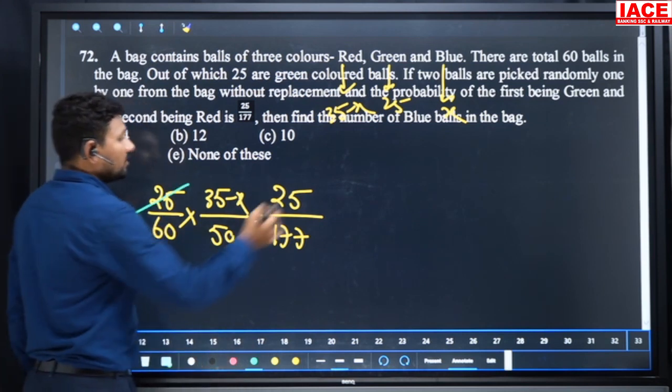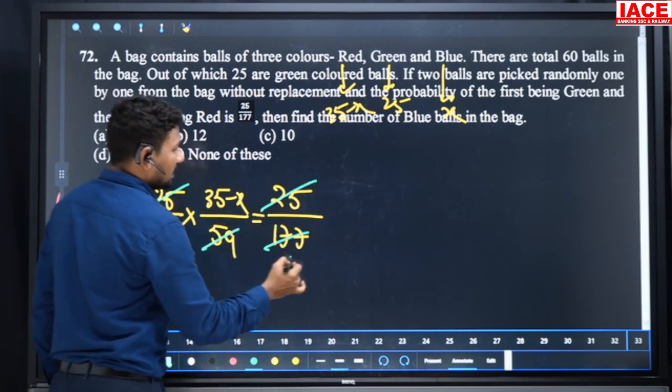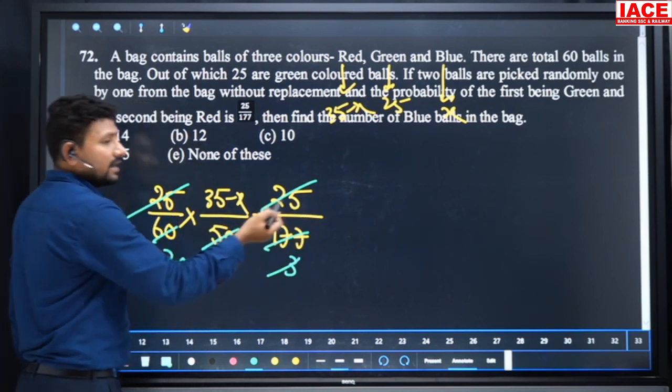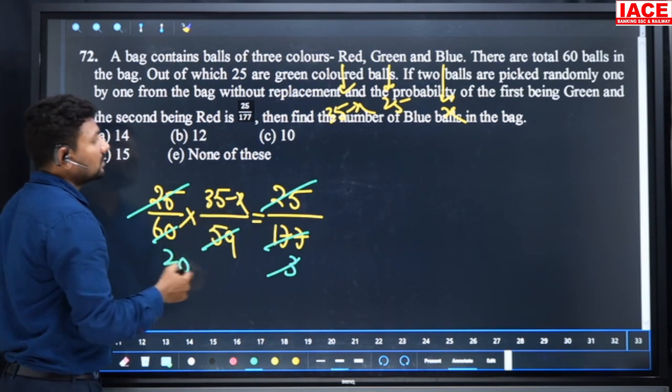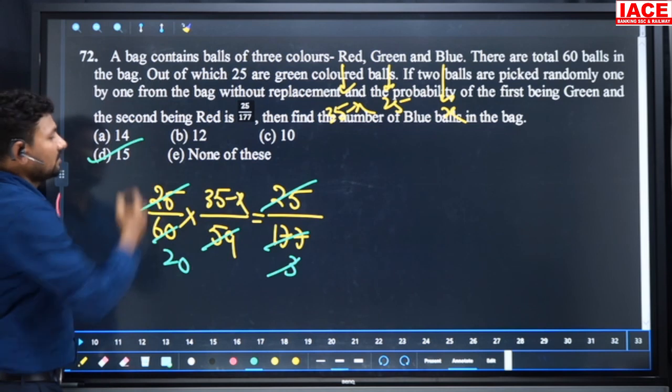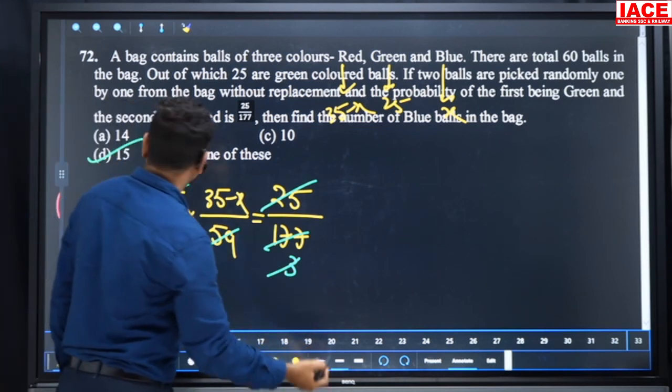Cancel the numbers. 25 and 25 cancel. 59 3s are 177, so 3 times... the 20 will come out here. 35 minus x is equal to 20. Then 35 minus 20 is equal to 15. The blue balls we assumed are x. X is equal to 15. Our option is D.